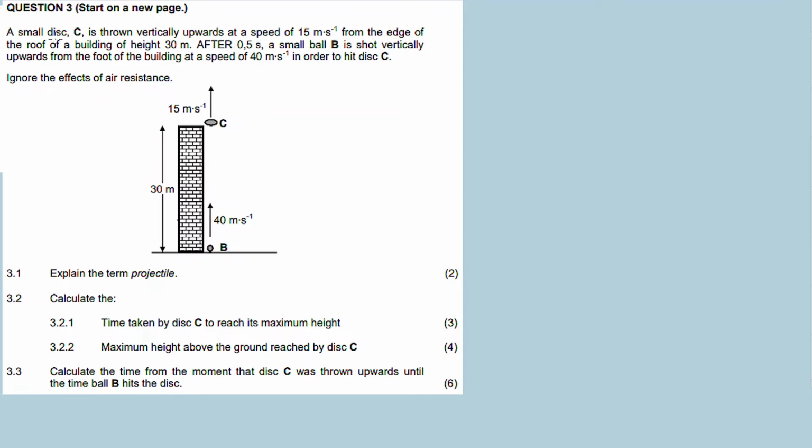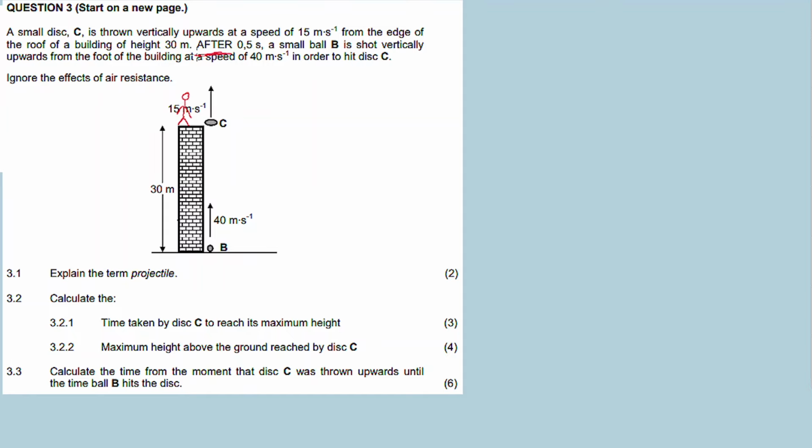Question 3. A small disk C is thrown vertically upwards at a speed of 15 meters per second from the edge of the roof of a building of height 30 meters. So now there's someone standing at the top of the roof. He throws a disk vertically upwards, giving it an initial velocity of 15 meters per second.